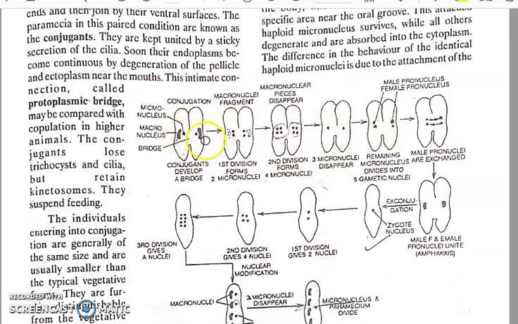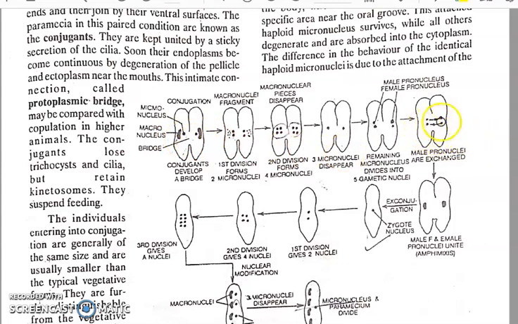At the same time, there is a cross bridge formation. Initially, when the conjugates were formed, there was a dissolution of the pellicle and the cilia near the cytopharynx, near the buccal cavity. So a cytoplasmic bridge was formed between the two conjugates.